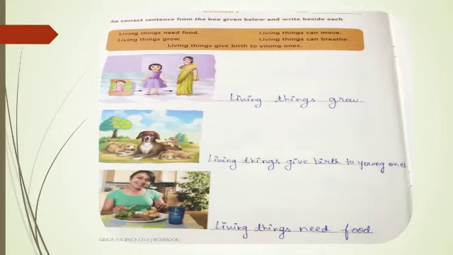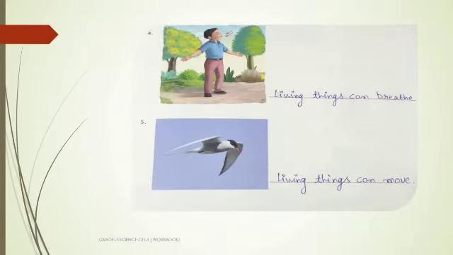Okay, now let us see the next picture. We can see one dog and puppies around the dog. Which statement are we going to write down? Living things give birth to young ones. Yes, very good. Then the third picture is a lady eating. So from the given box, we will write down living things need food. Yes, very good. Now let us see the next example, the fourth and the fifth picture.